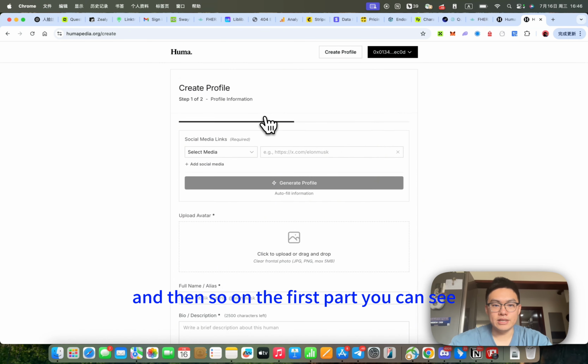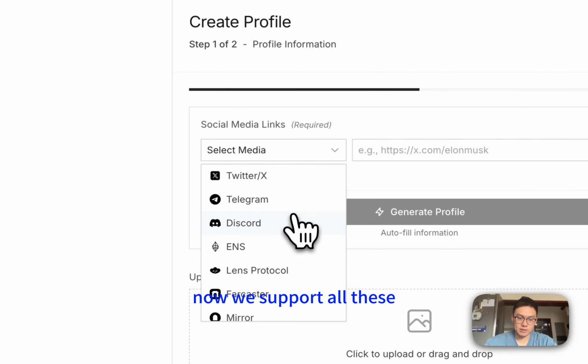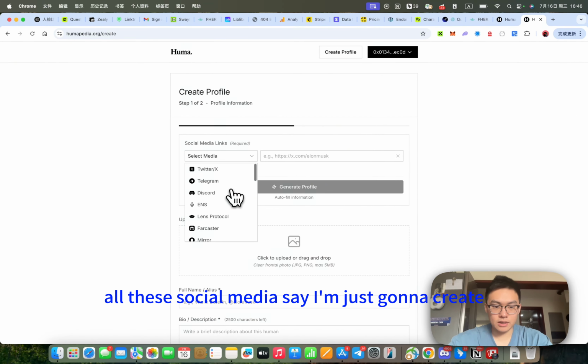On the first part, you can see it's the social media links part. Now we support all these social media. Say I'm just going to create one for, let's see, who should we create?